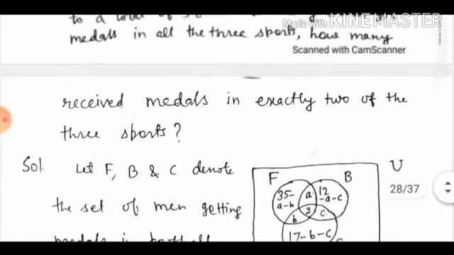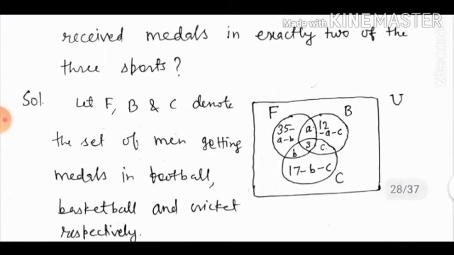Whenever we use a Venn diagram, we firstly write the number common in all. So here 3 men get medals in all, so we write at first 3. Then we write A, then B, then C. Here we have to find the number of persons getting medals in exactly 2 sports.